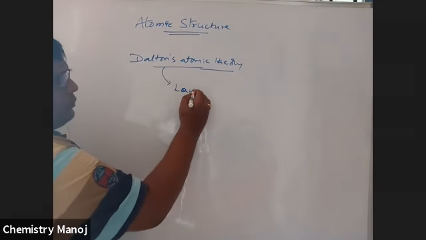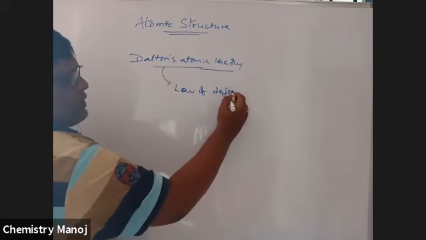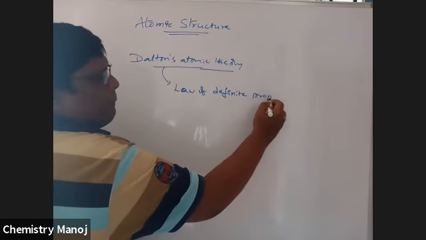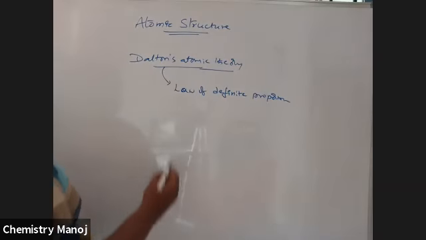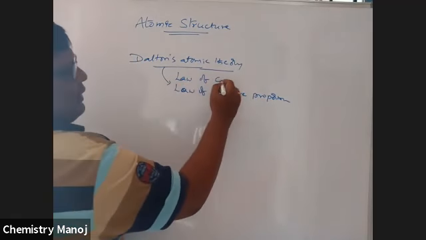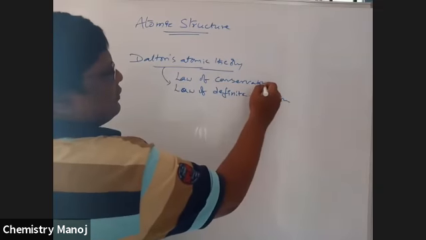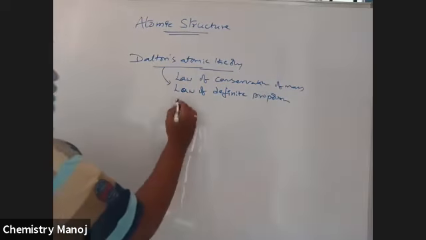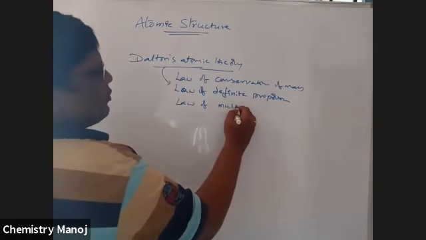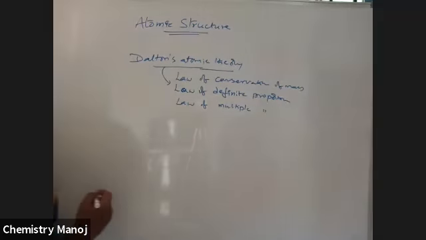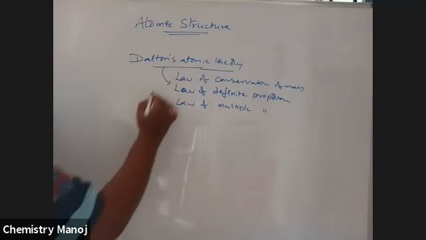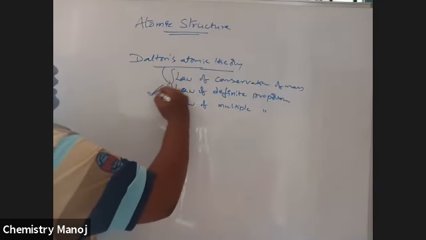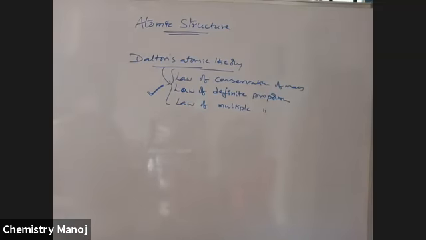the law of definite proportions, the law of conservation of mass, the law of multiple proportions. All these are clearly explained by Dalton's atomic theory. But there is a little confusion. That means some properties are not explained by Dalton's atomic theory.